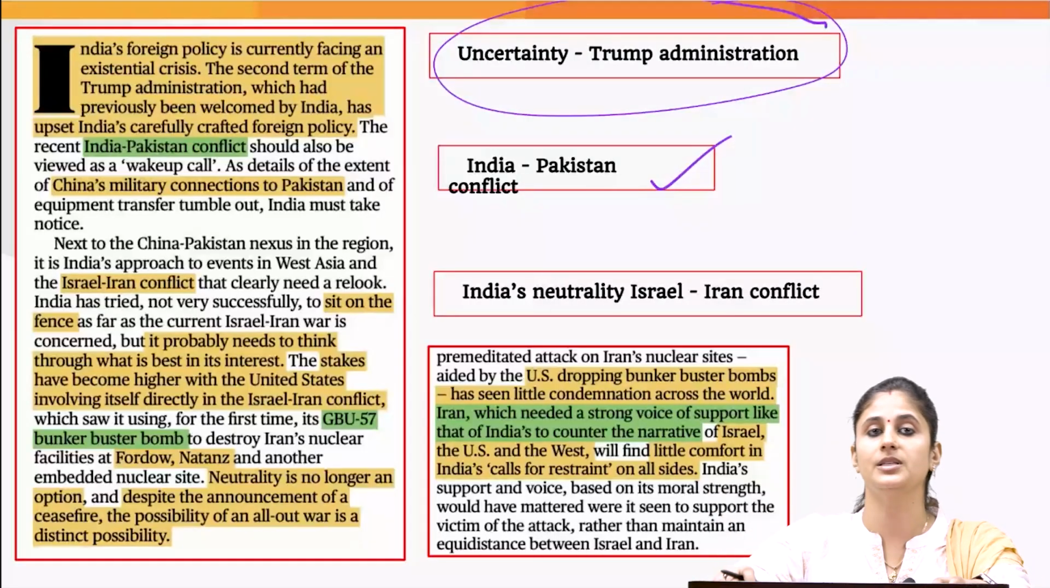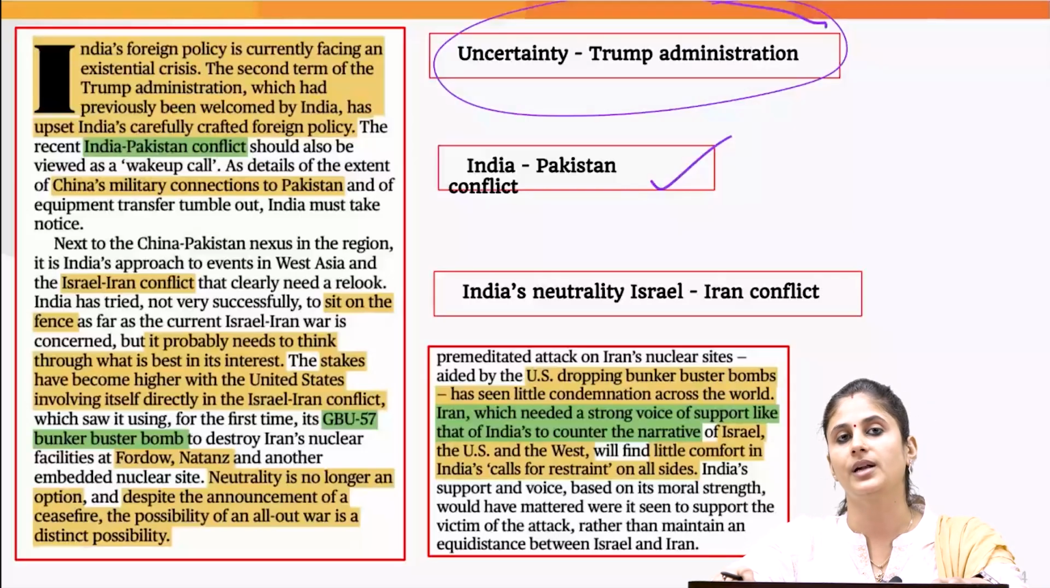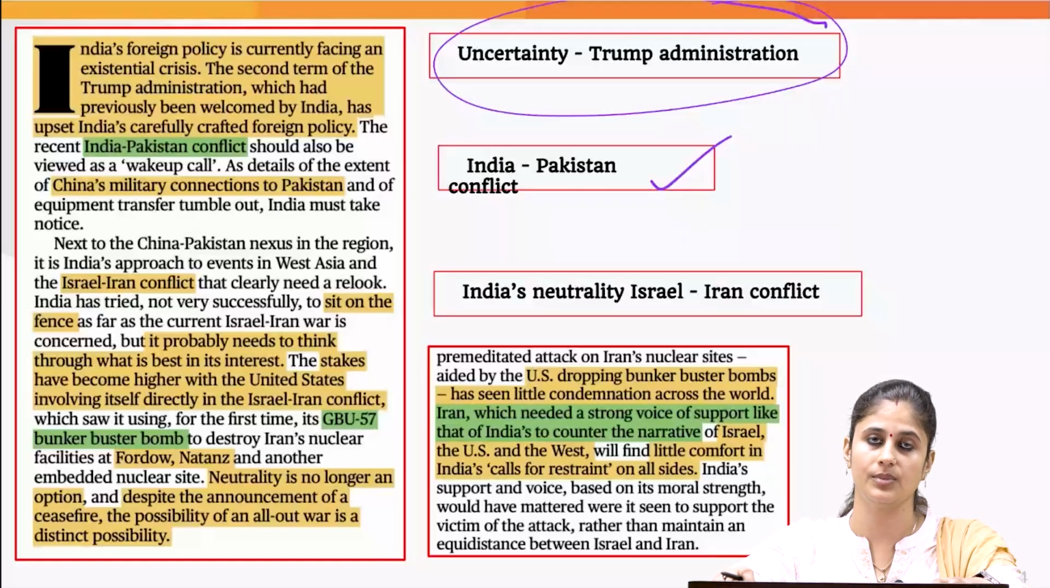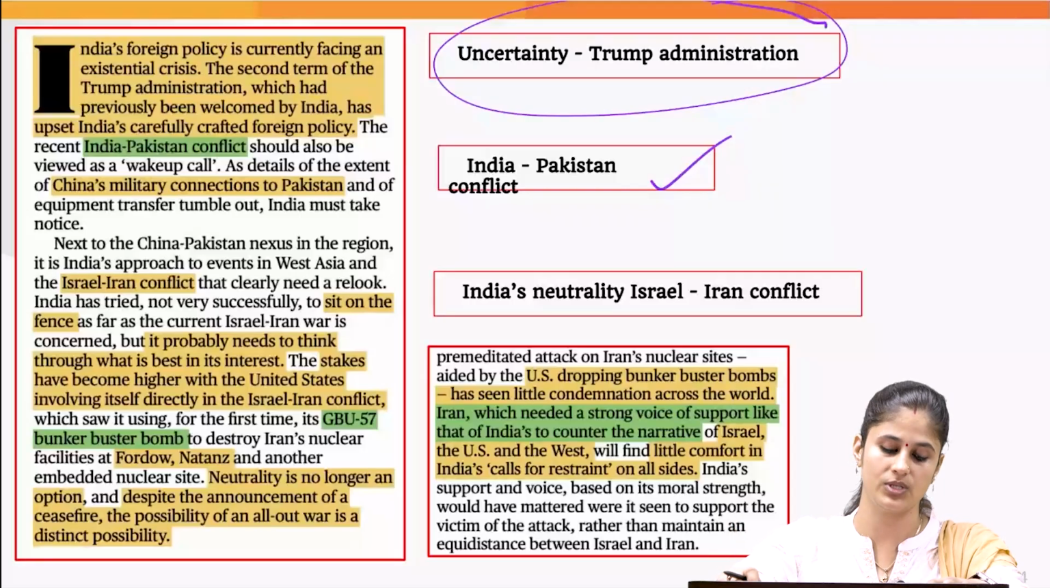Then the writer has talked about the recent India-Pakistan conflict. In this backdrop, the writer says India needs to examine the close China-Pakistan nexus, because in the recent escalations between India and Pakistan, China was the one which provided advanced missiles and drone technology to Pakistan. So India needs to closely monitor this emerging China-Pakistan nexus.